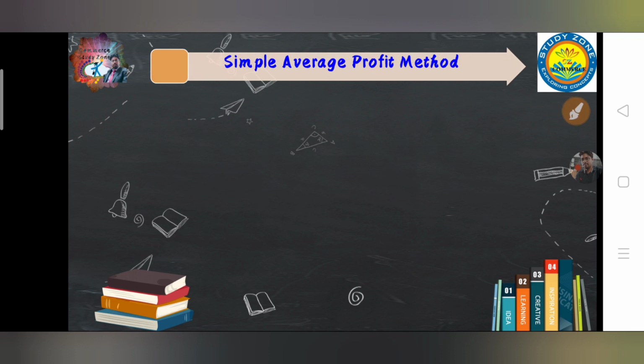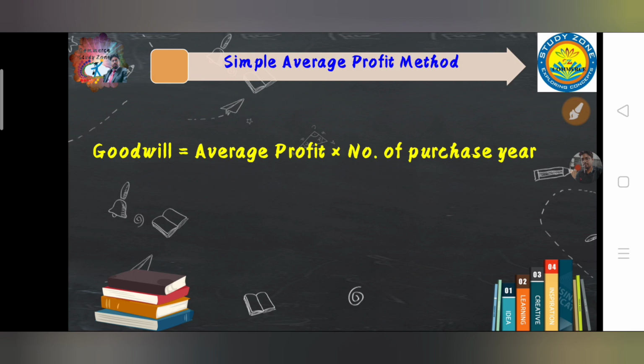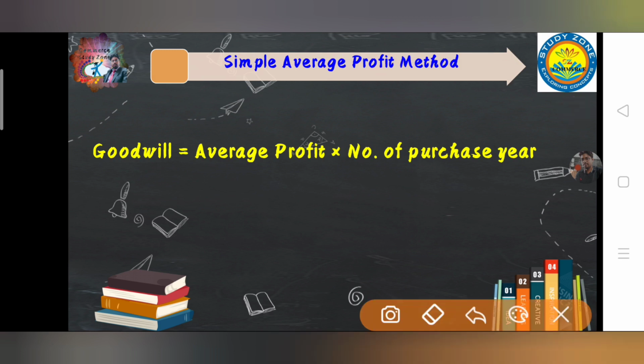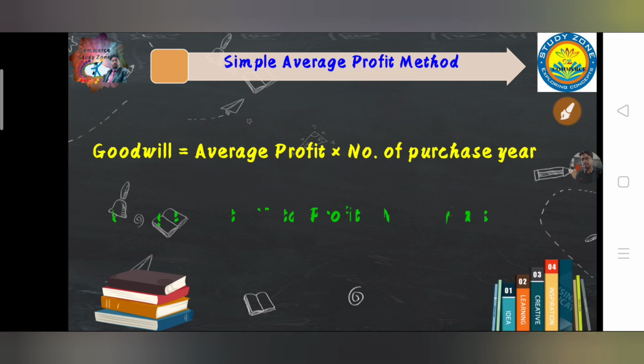Now the first method, that is simple average profit method or average profit method. So what will be the formula for valuation of goodwill? As written, profit into purchase year. It is the common formula when purchase year is given. So which profit do we have to take? The average profit as given in the question. So the formula is average profit into number of purchase year.